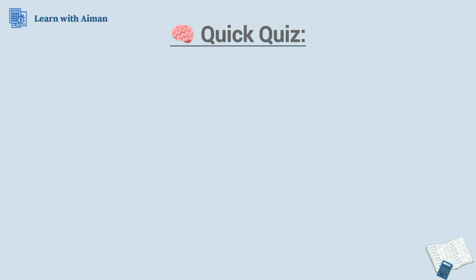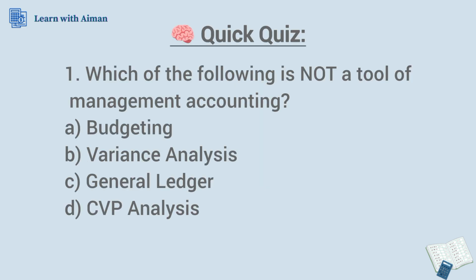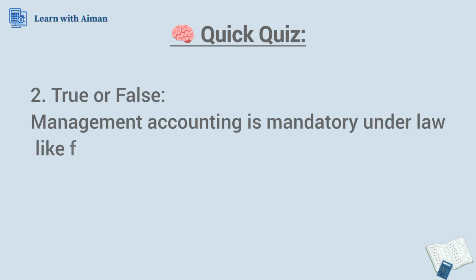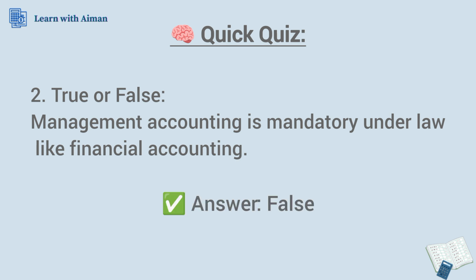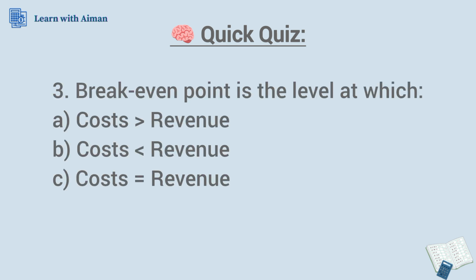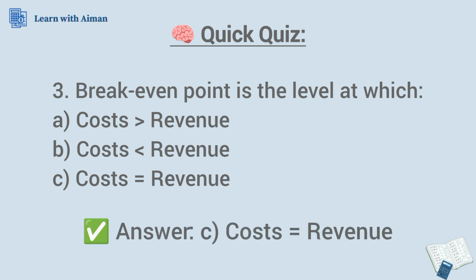Okay, time for a quick quiz. Which of the following is not a tool of management accounting? Budgeting, variance analysis, general ledger, CVP analysis? Pause and think. The answer is general ledger. Now tell me, management accounting is mandatory under law like financial accounting. True or false? It's false. Next, break-even point is the level at which cost increased by revenue, cost decreased by revenue, or costs are equal to revenue. The answer is cost equals revenue.